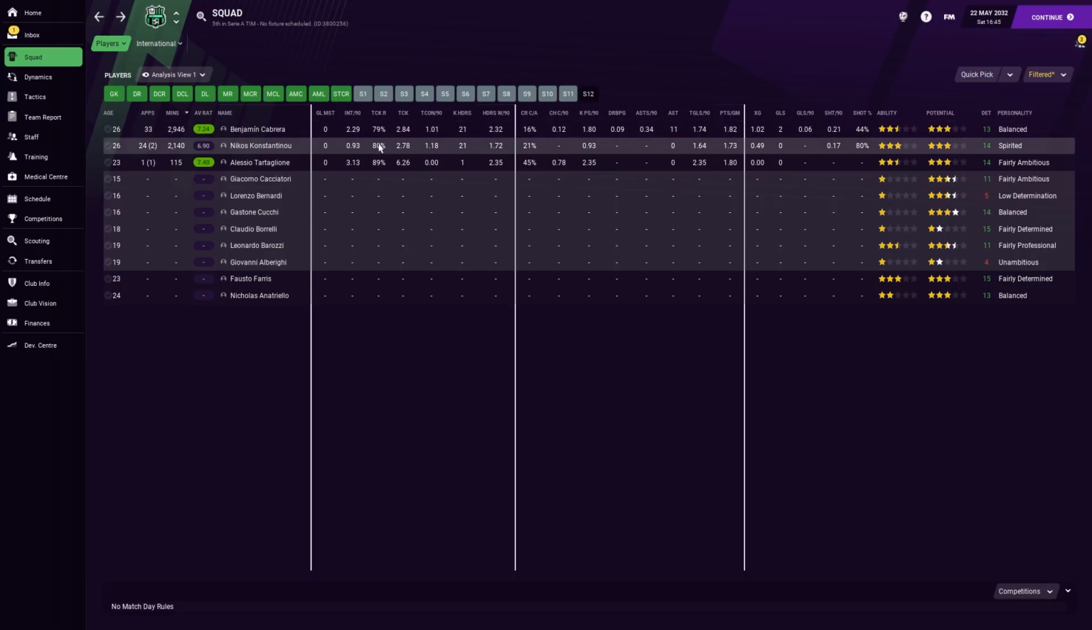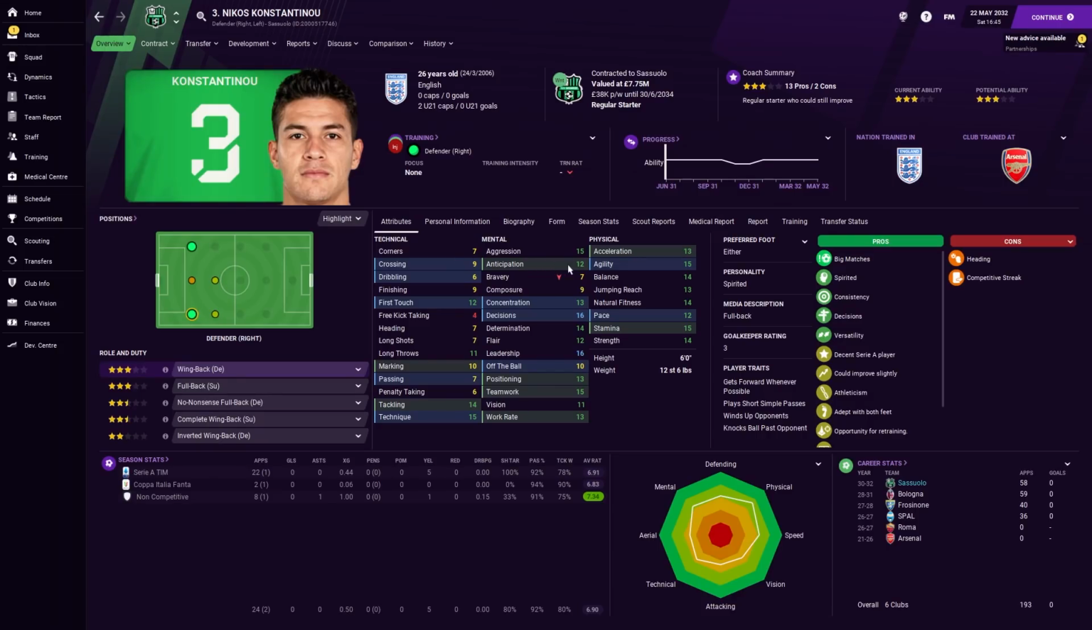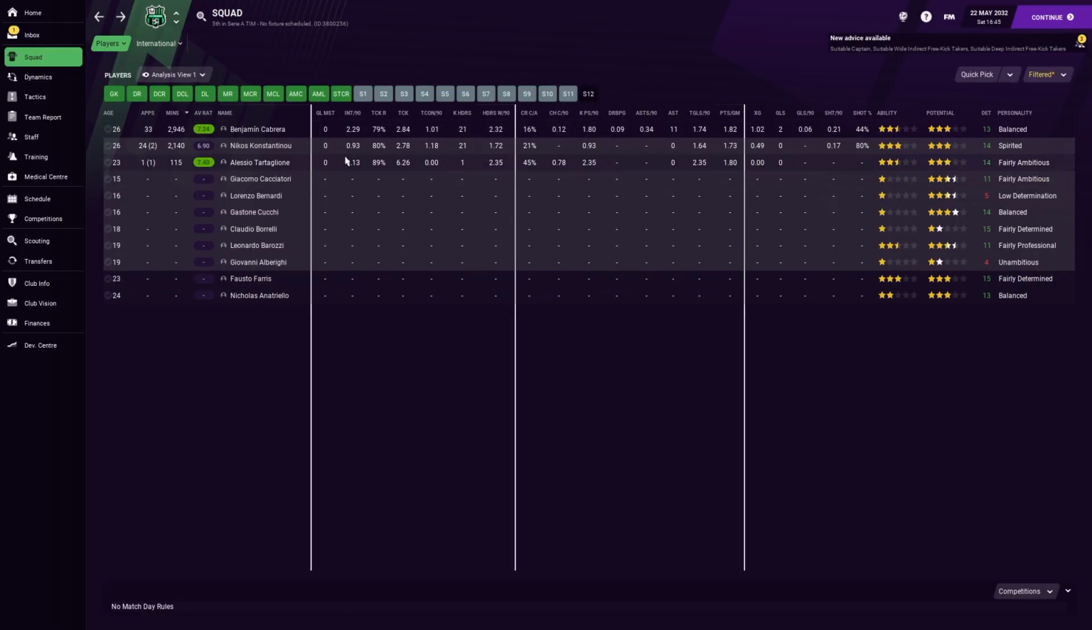However, look at the difference in interceptions per 90 minutes. Cabrera is just cutting stuff out. I wonder if that's because he's got really good anticipation. He does have 14 anticipation compared to 12, so that's interesting, but it is an enormous gap. Now, again, it could be that the right-hand side isn't required to do as many interceptions on account of the fact that our winger is sat deeper on that side, perhaps. These are all the things you have to take into account.